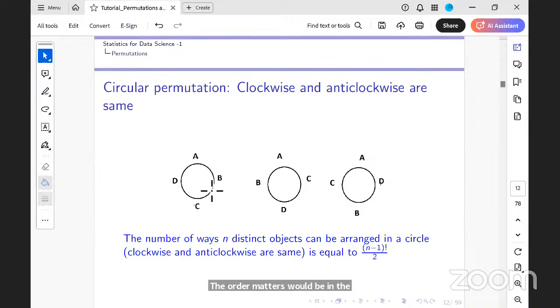Yes, ma'am, one person is fixed and the others are arranged around.